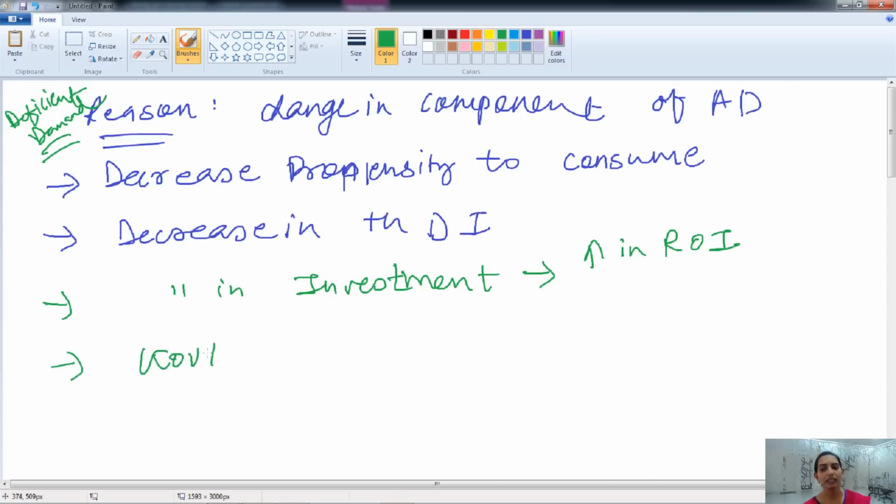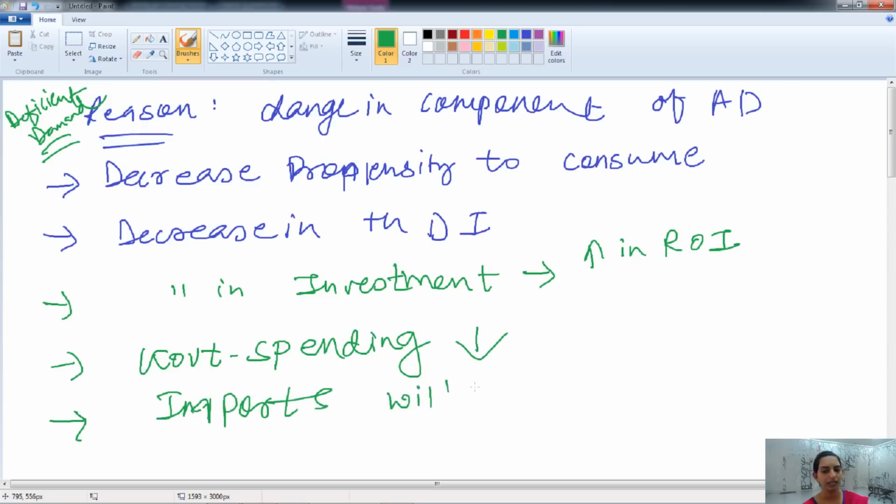When government spending on goods and services decreases, then also we have lesser demand for goods and services, and that will lead to deficient demand. And if imports increase, then goods and services are demanded from outside countries, the international market, and not from the domestic market.